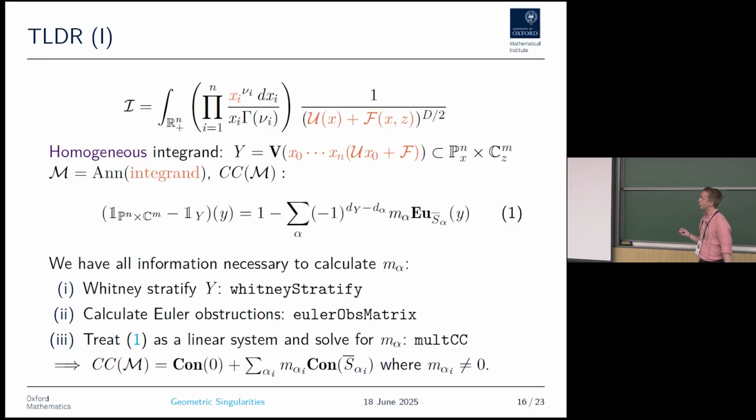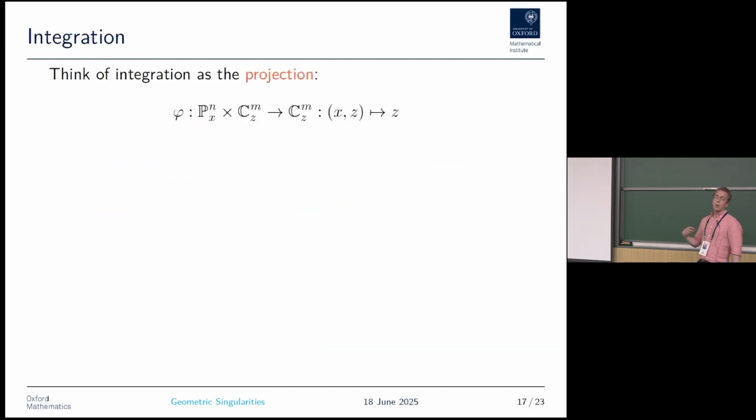We interpret this as a linear system, and we solve for the M alpha, and we then can just collect this into the characteristic cycle by being just the parts where M alpha are non-zero. Now we have a full description of the singularities of the integrand. Let's now go to integration.